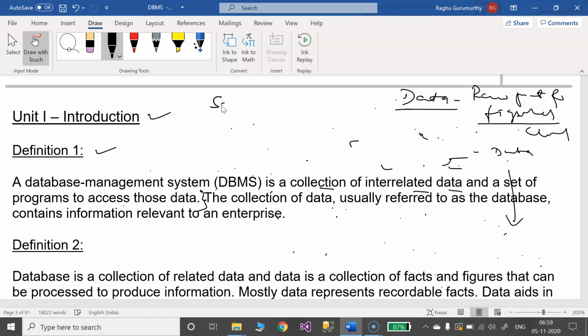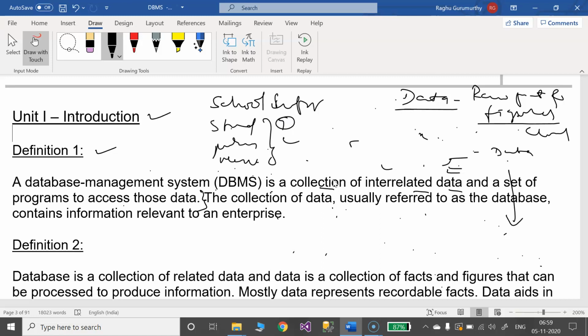Suppose it is a school. We have information related to students and their parents and students' marks. So there is a relation, that is what interrelated means. Got it? So a database management system consists of interrelated data. Okay, this is one point.